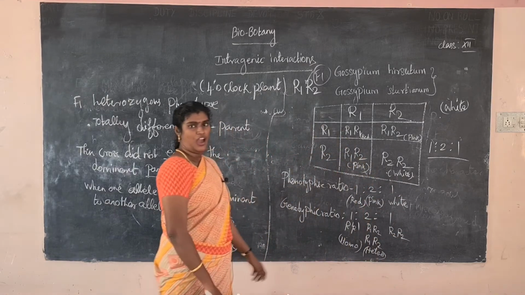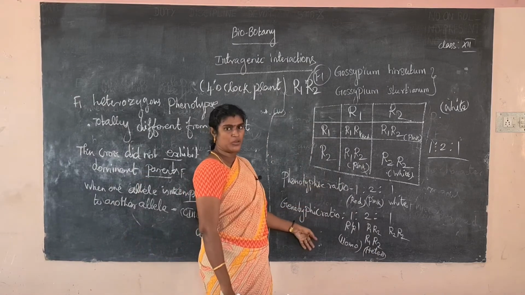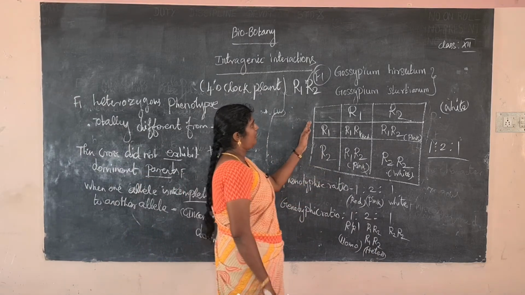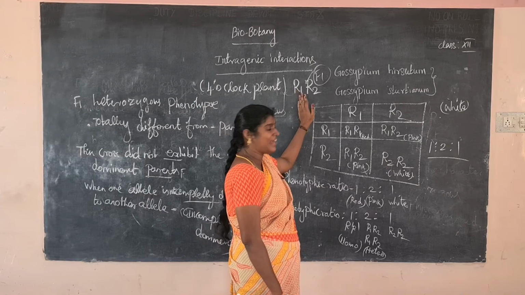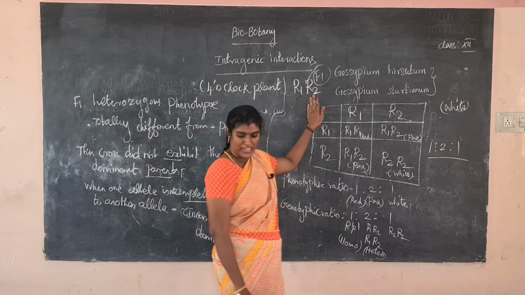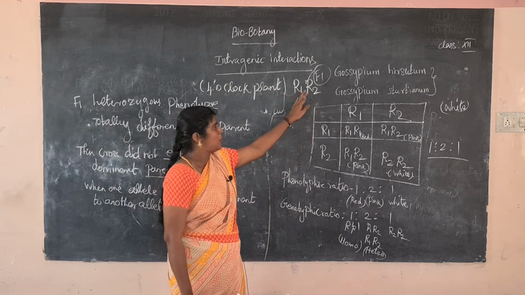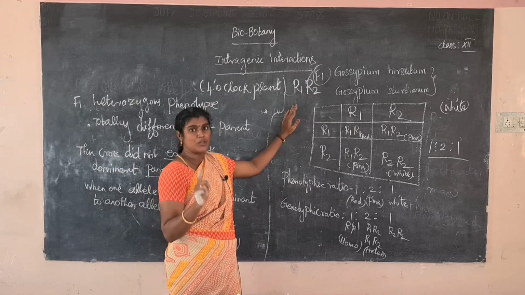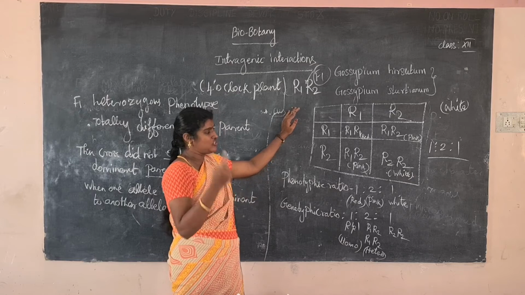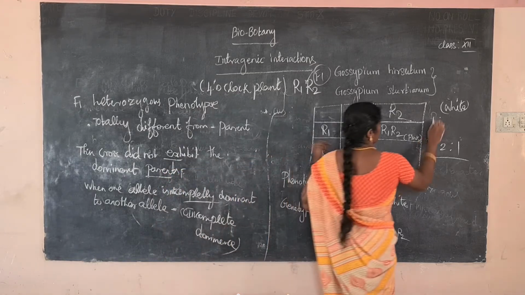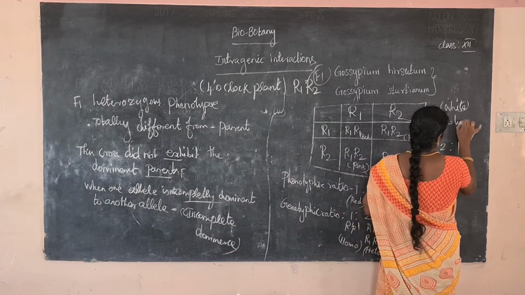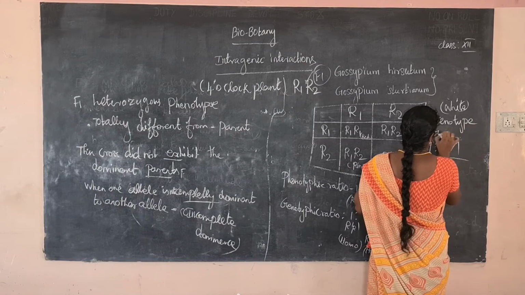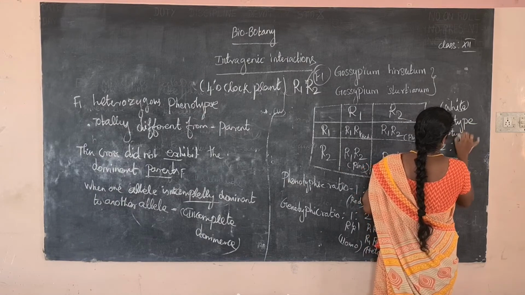Have you understood the cross checkerboard? First, what is the F1 plant? R1, R2 is the F1 plant. F1 plants are crossed and F2 plants are produced. In F2 plants, both the phenotypic ratio and genotypic ratio are the same. What is the meaning of phenotype? Phenotype is the visible character.